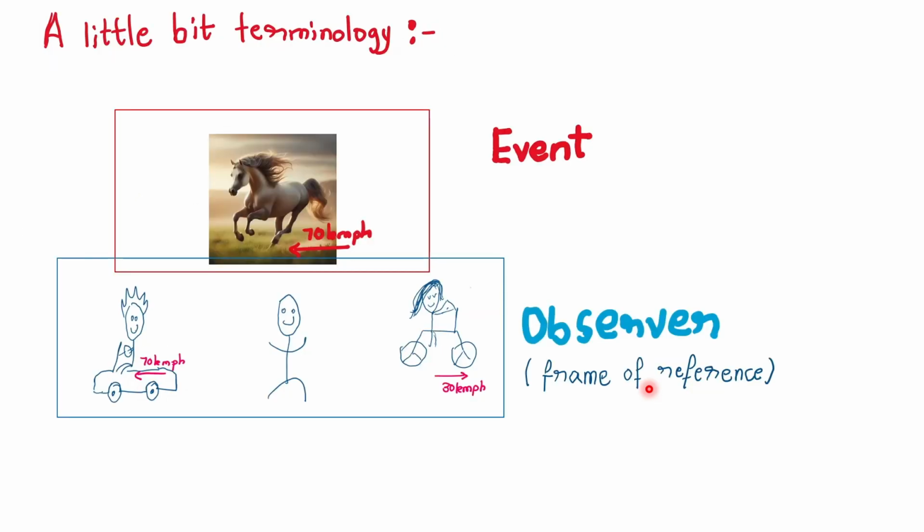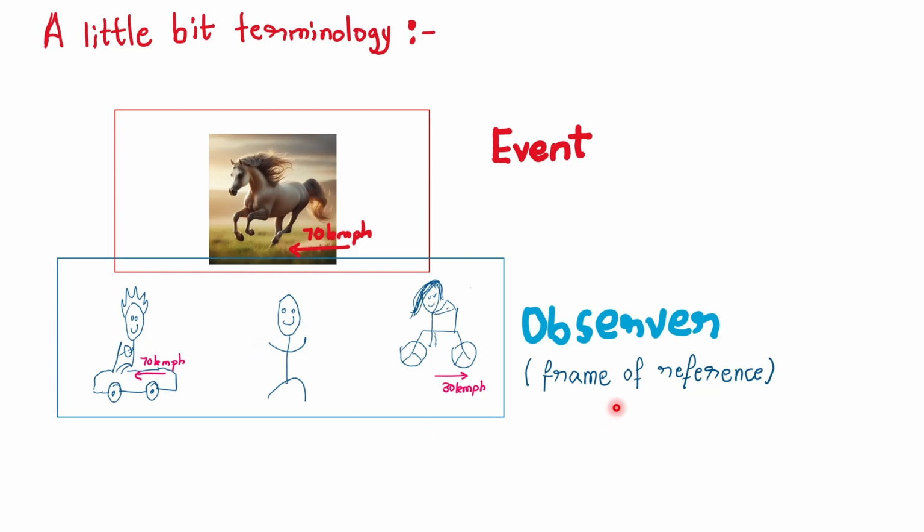All right, before we move any further, I want to introduce you to a couple of terms that we will be using going ahead from here. In the examples we took previously about trees and horses and Mount Everest and so on, we had an object which was being observed by a bunch of people. After making an observation, they would report me a number, which is velocity or something like that.